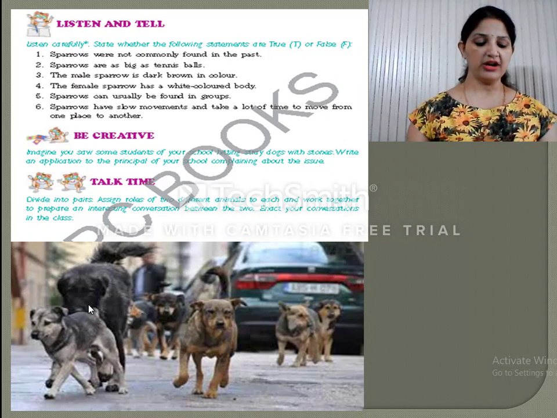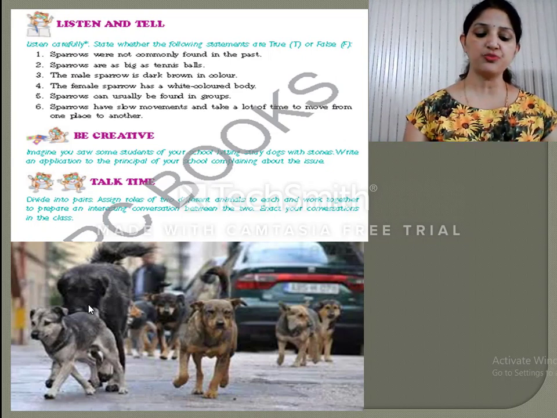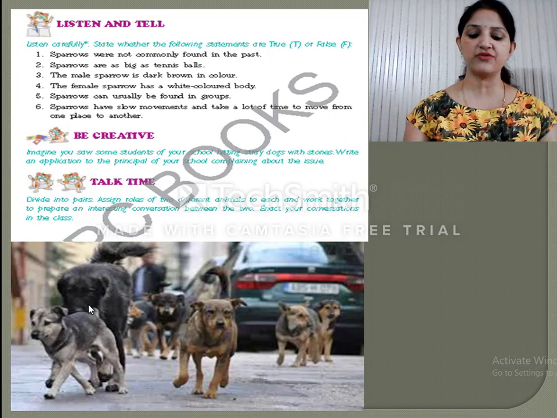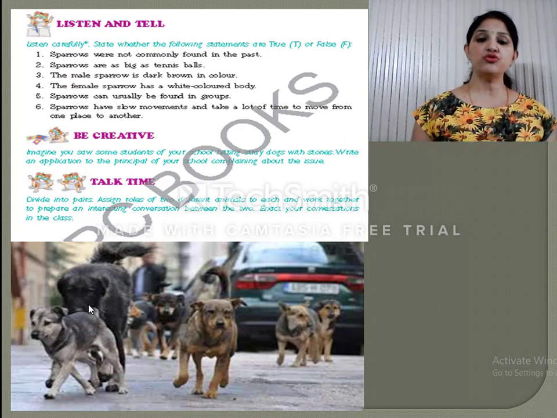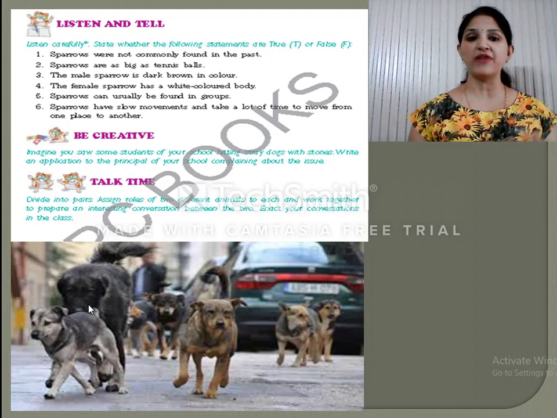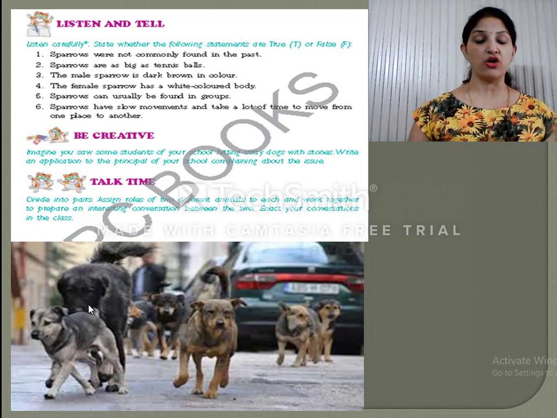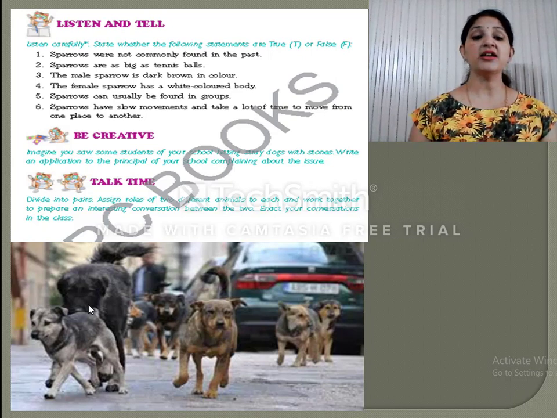Okay. Now here it is written: divide into pairs, assign the role of two different animals to each and work together to prepare an interesting conversation between the two. Enact your conversation in the class. Now what you have to do is take the role of any animal, say an elephant, and one can be the lion, and then you can do the conversation between yourselves. You can exchange the dialogues in English and try practicing speaking English.